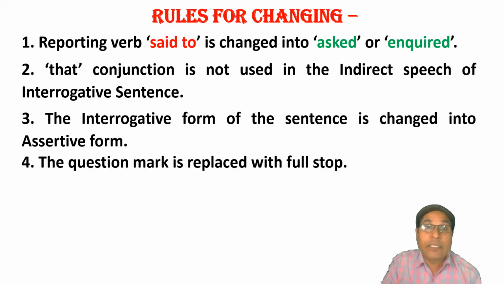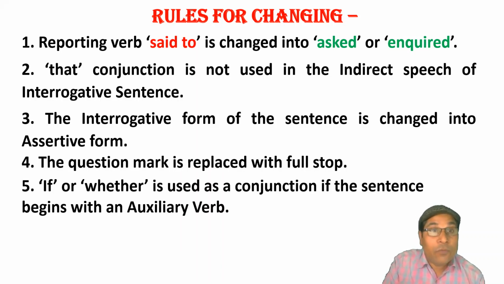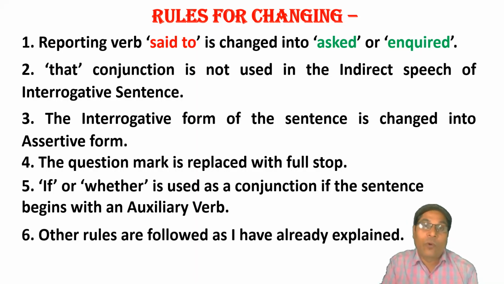The question mark is replaced with a full stop. If or whether is used as a conjunction if the sentence begins with an auxiliary verb. It means if the interrogative sentence starts with an auxiliary verb, a helping verb, then if or whether will be used as a connecting word. Clear? Other rules are followed as I have already explained.